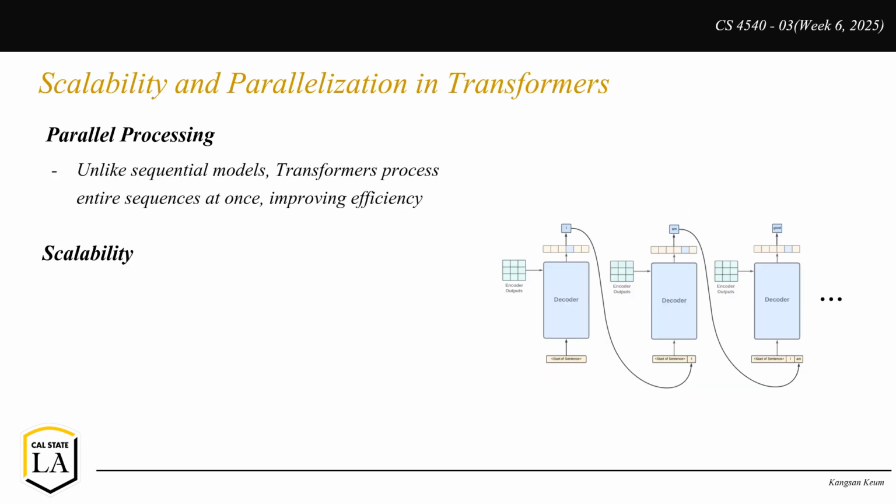One of the reasons transformers outperform traditional models is their ability to scale efficiently. Unlike RNNs, which process text sequentially, transformers process entire sequences at once thanks to their self-attention mechanism. This allows them to, first, leverage parallel computing. Transformers take full advantage of GPUs and TPUs for faster training. Second, they can handle massive datasets.